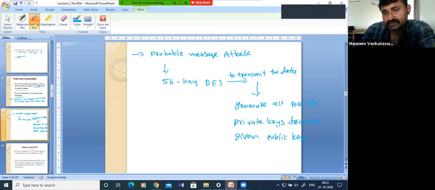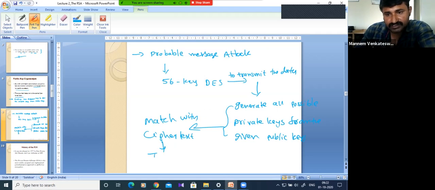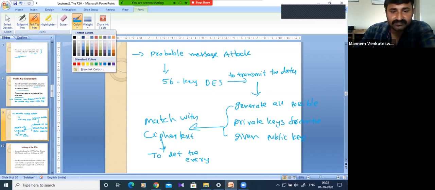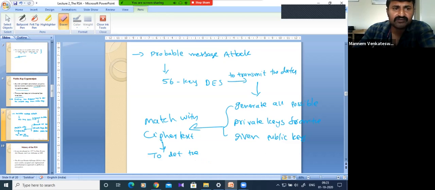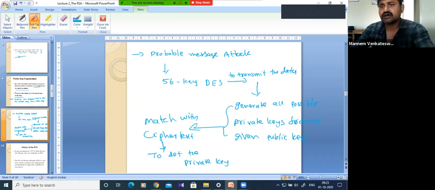Then he will try to match with the ciphertext, to determine the encryption key or the actual private key. So it is just matching and generating all possible private keys to determine the actual private key.